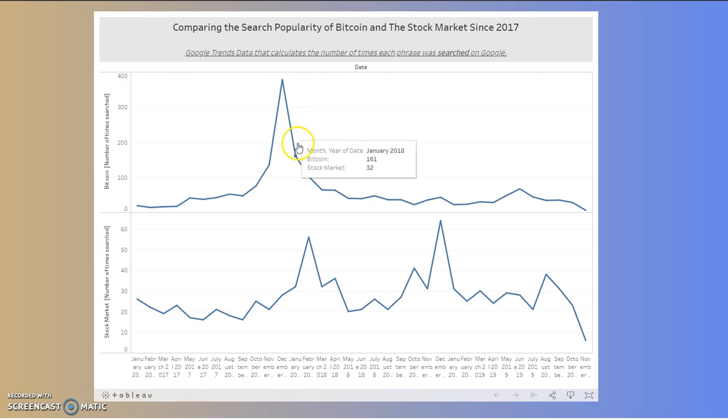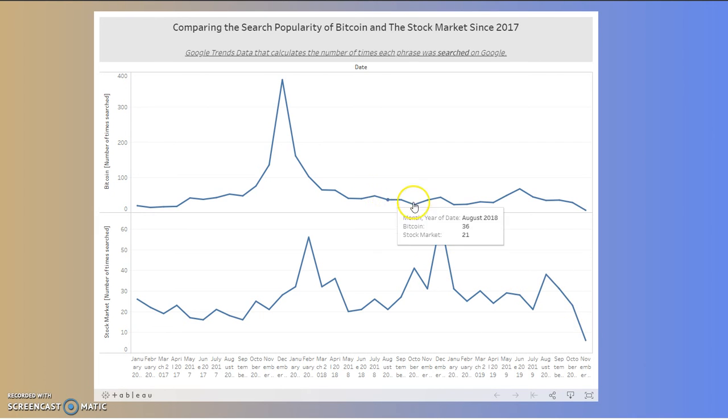And then Bitcoin obviously came crashing down at that point, while the stock market has stayed steady. And then there was another big push for the stock market here. This was actually when the stock market had a couple of months in a row of pretty heavy decreases. And so that was a big topic of conversation there.